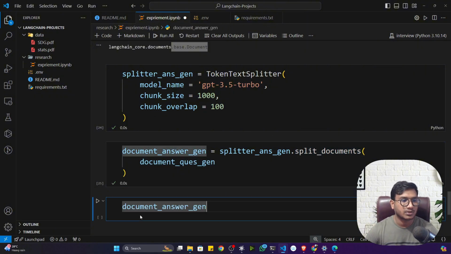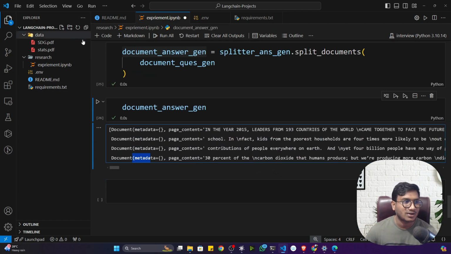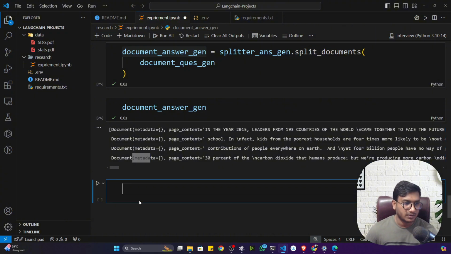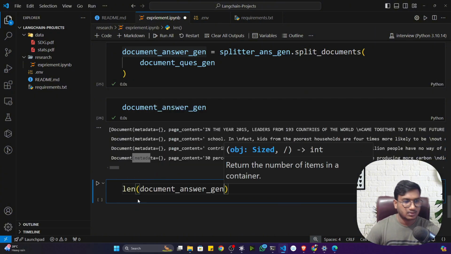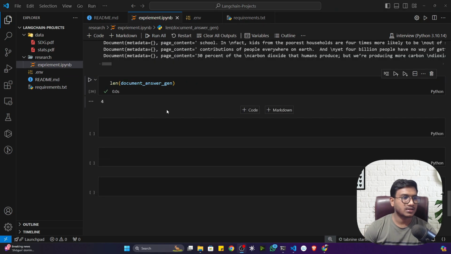Now see, I'll get multiple chunks here. So I got 4 chunks here, 4 chunks from the entire PDF. Now if I show you the length, see, 4 chunks I got. Fine, I think it is clear now. So guys, as you can see, we successfully created the chunks.